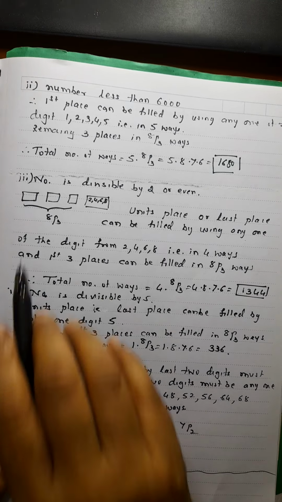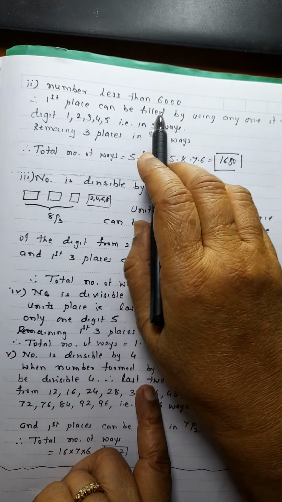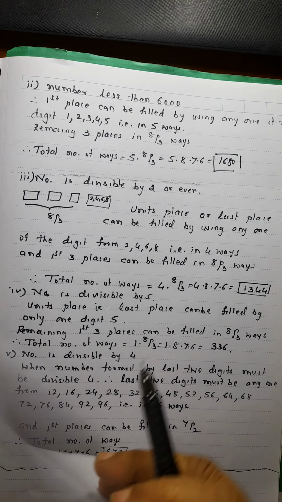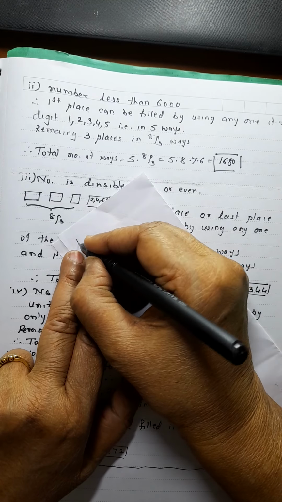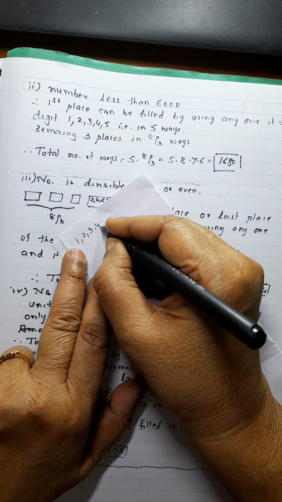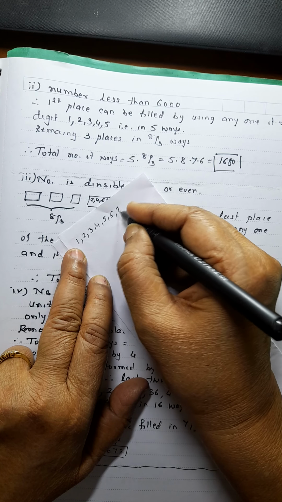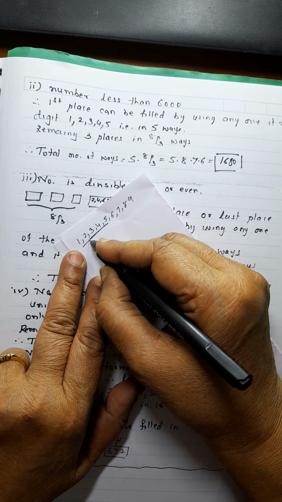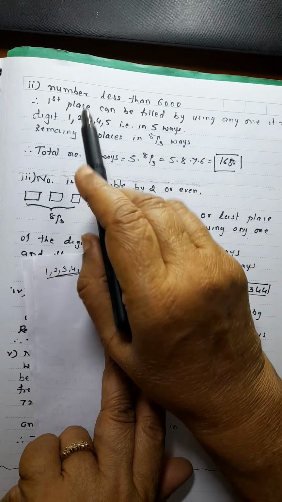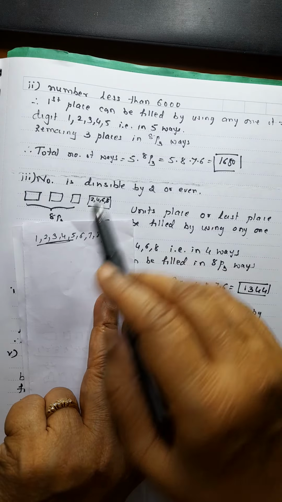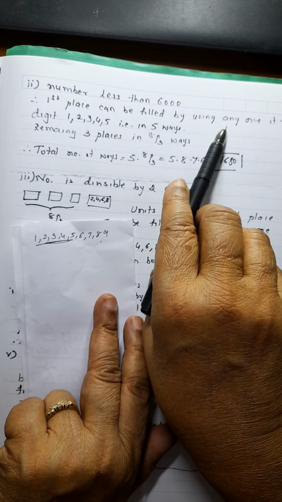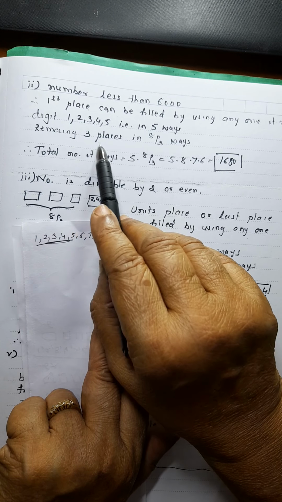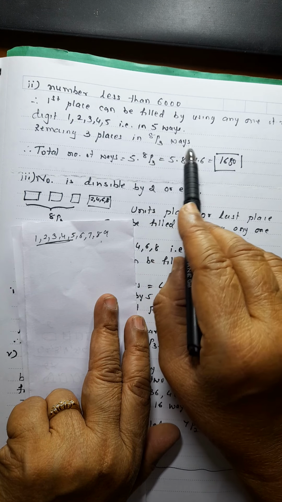In the same question, it is written that the number should be less than 6000. Your digits are 1, 2, 3, 4, 5, 6, 7, 8, 9. Less than 6000 means you can use any one of them. So the first place, see, we are having 1 to 9 numbers. The first place can be filled by using any one of the numbers 1, 2, 3, 4, 5, that is 5 ways. And the remaining 3 places in 8P3 ways.